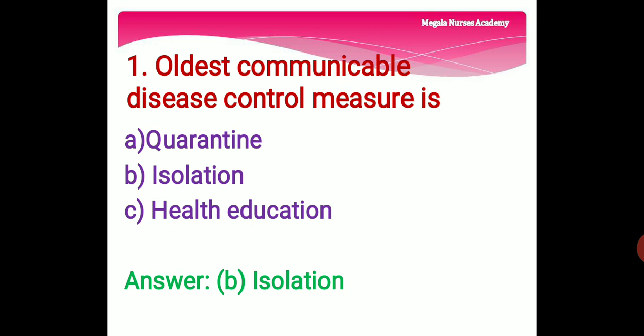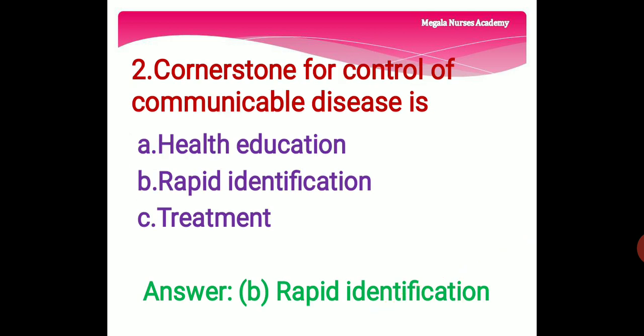The oldest communicable disease control measure is option A quarantine, option B isolation, option C health education. The right answer is option B isolation, because isolation is the oldest communicable disease control measure. So the oldest communicable disease control measure is option B isolation.